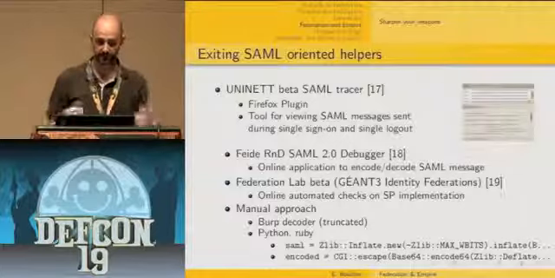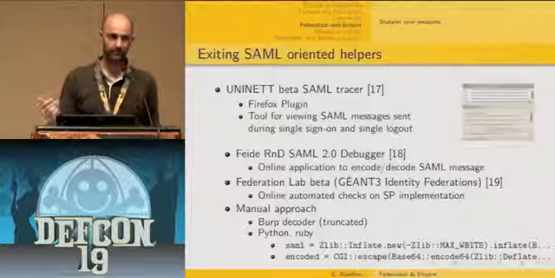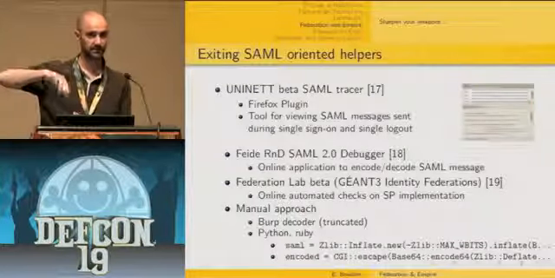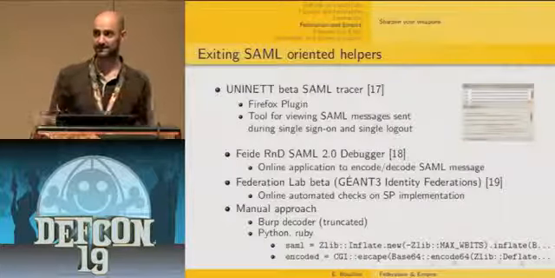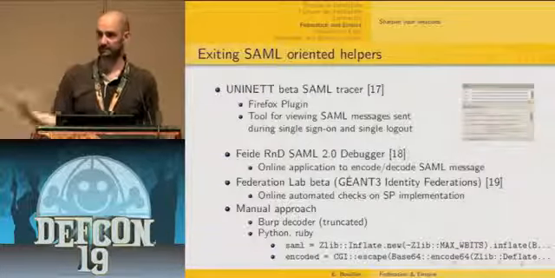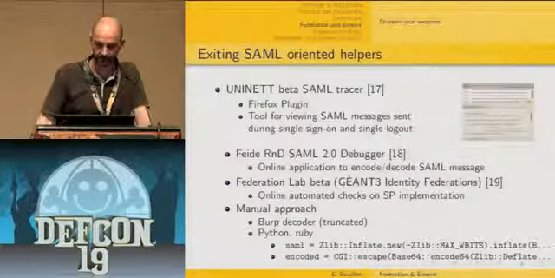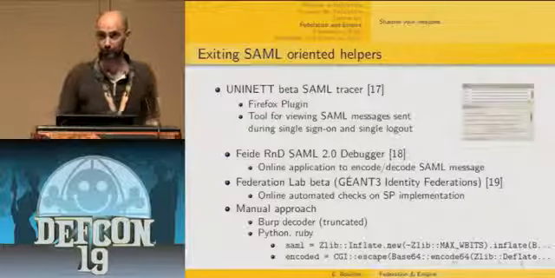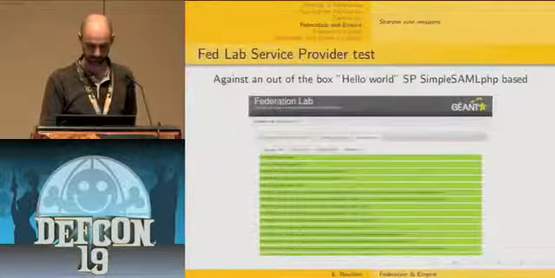Basically, it's an online automated check of service provider implementations. If you have a SAML implementation on the service provider side, you can trust the Federation Lab STS and then ask online for a scan of your implementation. You then get a result showing how compliant your implementation is regarding the standard. I'm going to show you the result of this kind of scan just later. And of course, you can always use a manual approach to encode and decode SAML tokens.